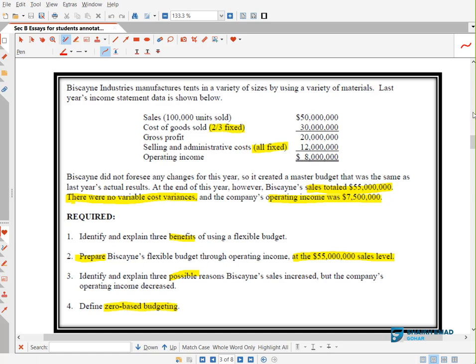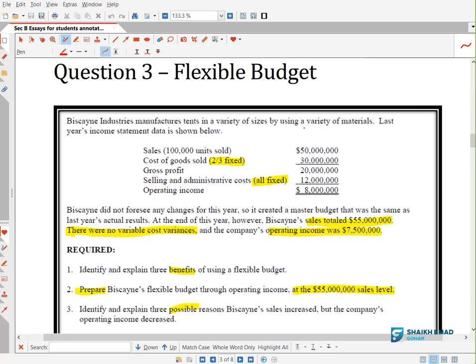Anyways, so let's start. They are saying the company, which is Biscayne Industries, manufactures tents in a variety of sizes by using a variety of materials. Last year's income statement data is shown below. Now see, this is last year income statement. They gave you sales, cost of sales, gross profit, selling and admin, operating income. Okay.